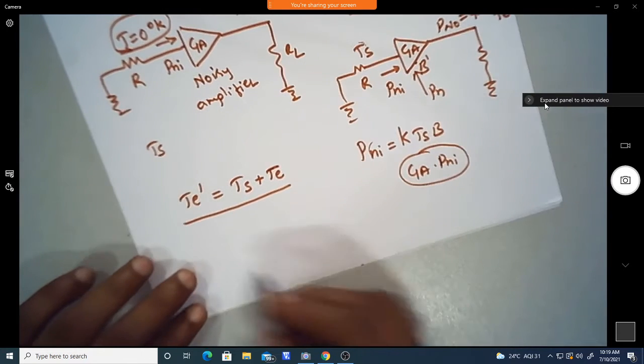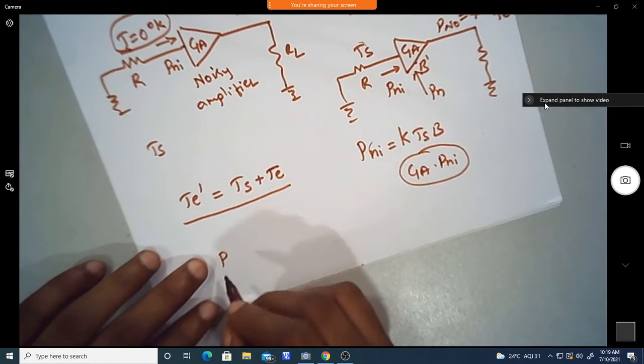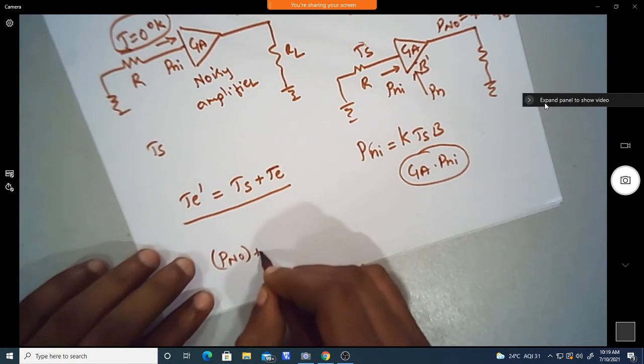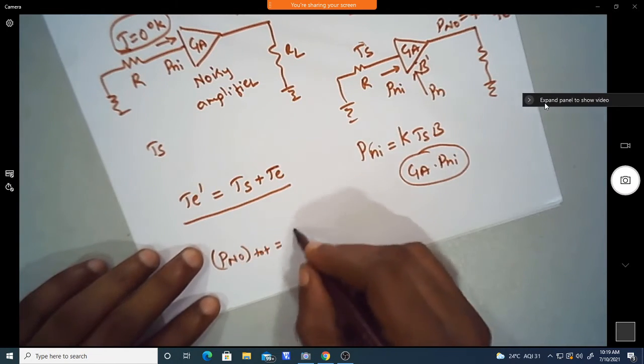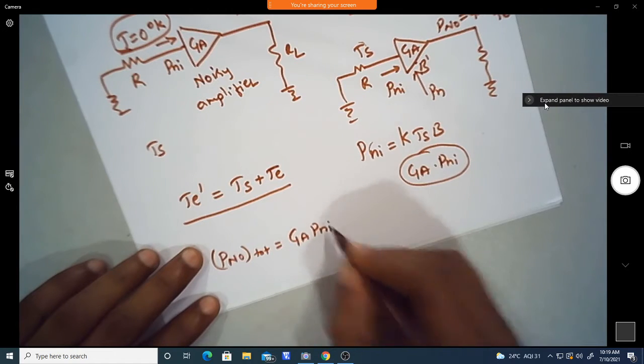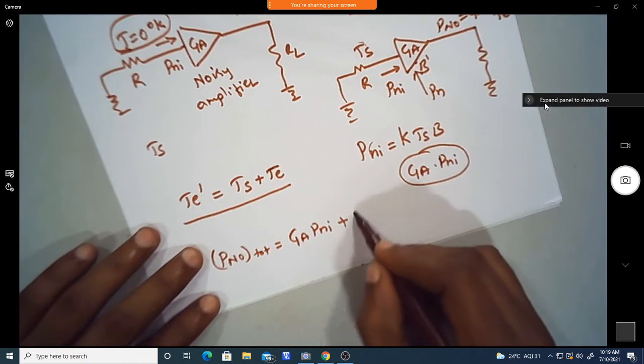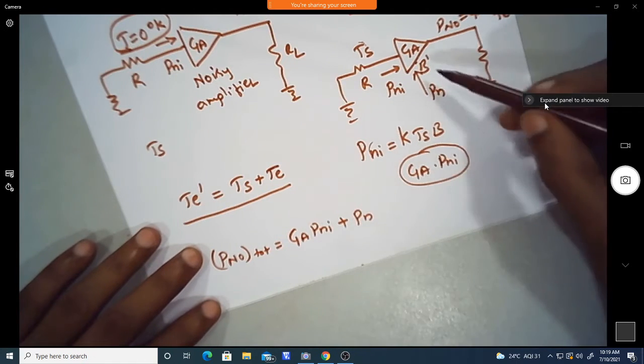Then we can write the total noise power at the output as G_A into P_Ni, the amplified version of the noise, plus the noise generated inside the amplifier.